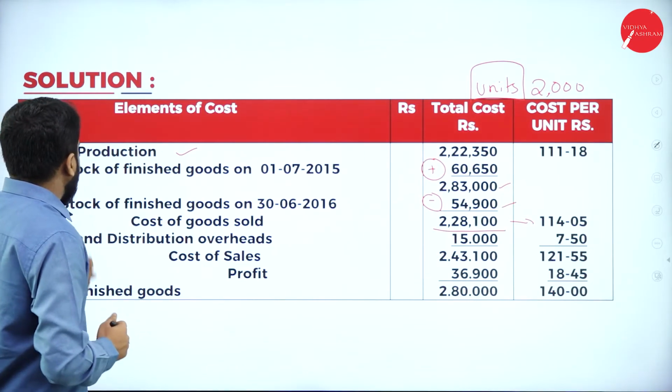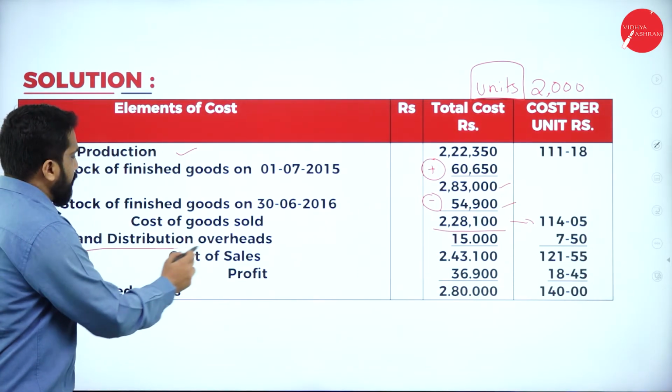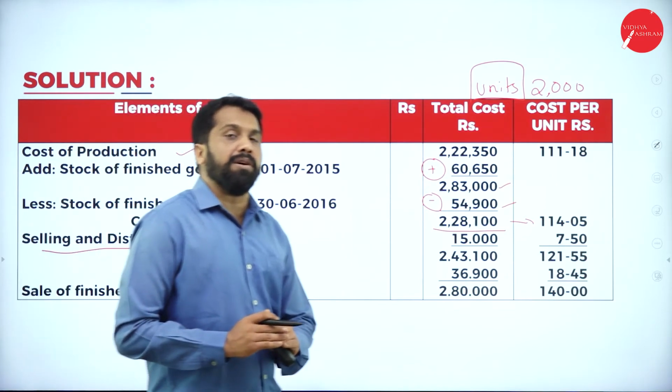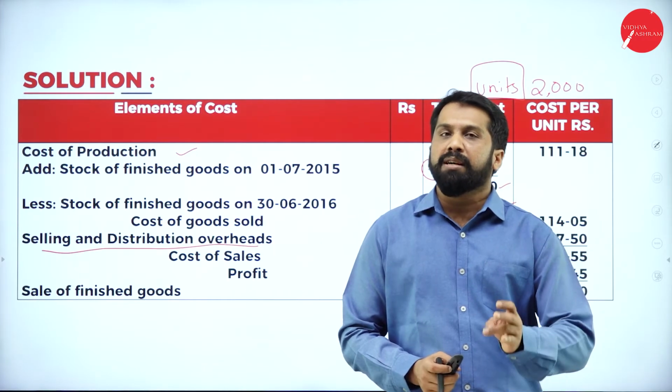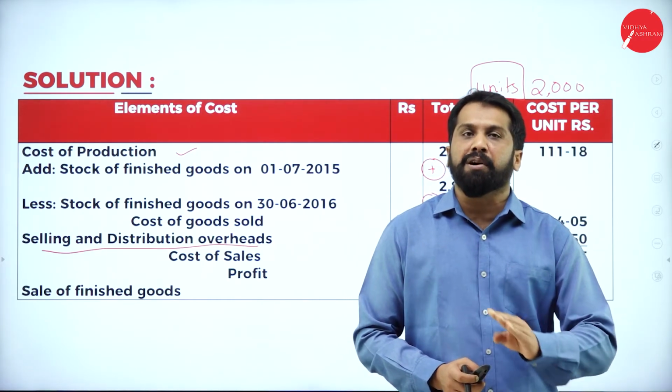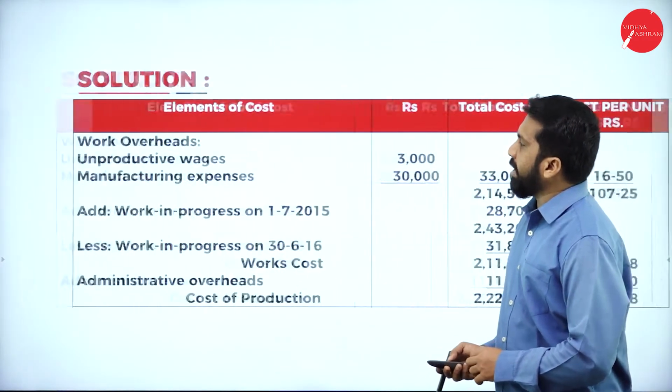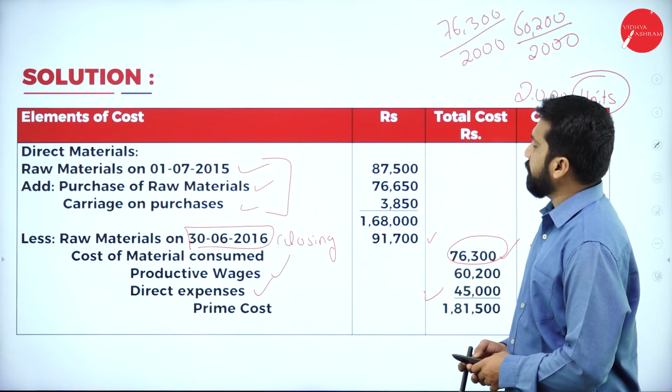Now, selling and distribution overhead. They have not given subtotals like sales manager's salary, commission, godown rent. They have given it directly. I'll go back to your question.